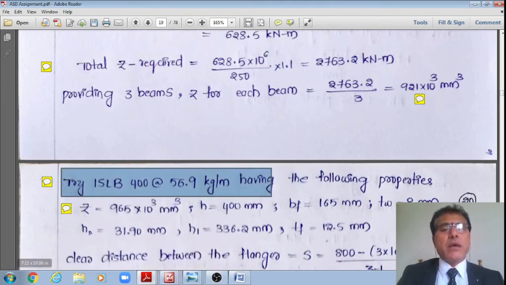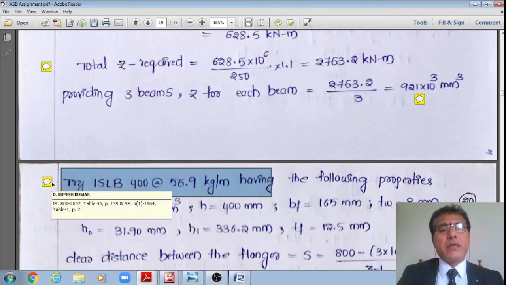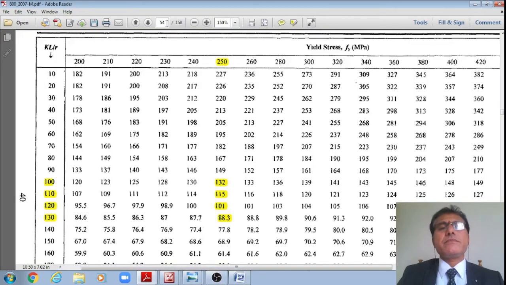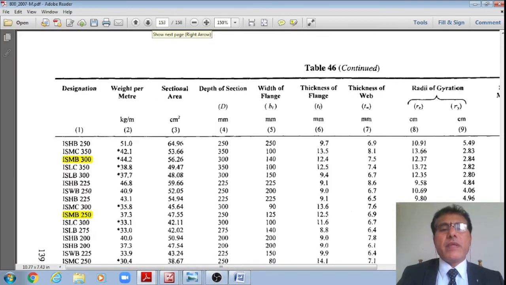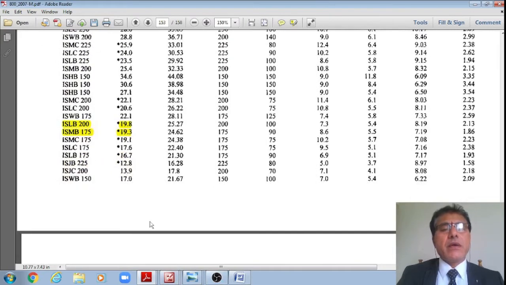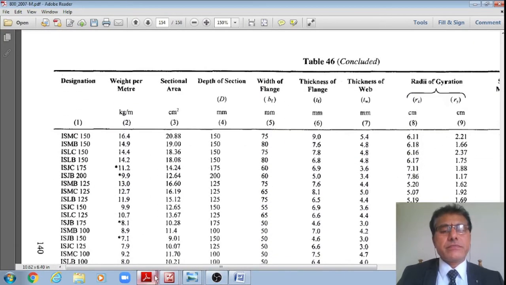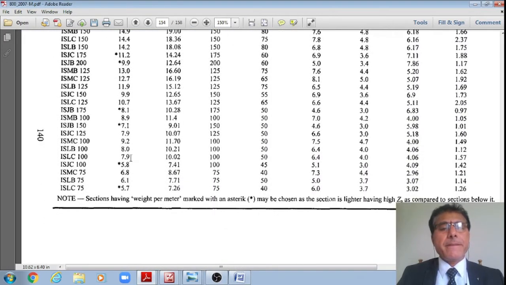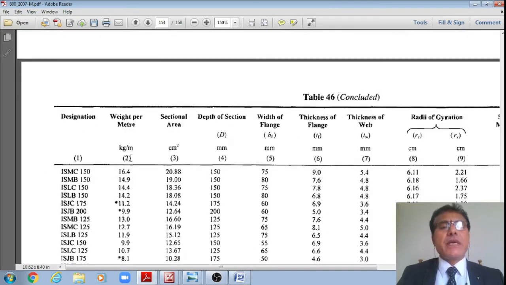Let me go to the page 139. Let me go to the page number 139, student, right? Yes, ISLB. Not this one. The section I am trying to fix is ISLB 400 at 56.9, ISLB 400, not this one, this ISLB 400.